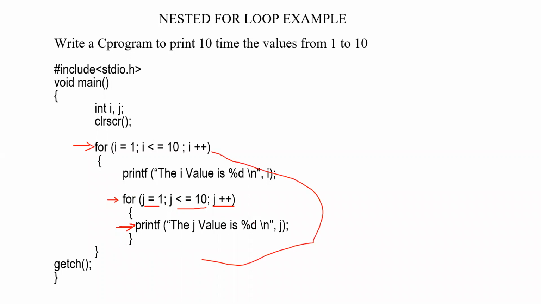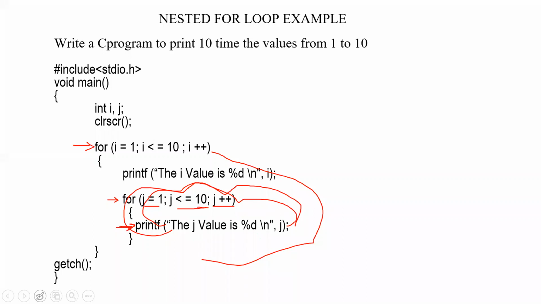Got it? So when it is printing this value, it will be incrementing. Again, it will be checking. It will be printed. Again, it will move on to the incrementing of J value. It will be checking. It will be printing. Like this, how many times will it print? It will be printing 10 times, because J equal to 1 to J less than or equal to 10. It will be printing the value of J. J equal to 1, so first it will be printing 1.